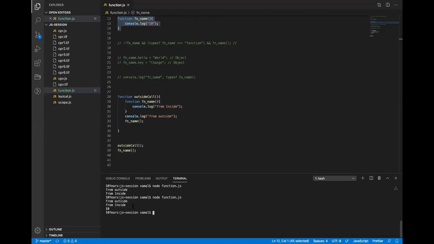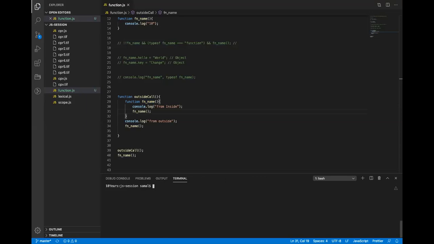I hope this is clear now. It is exactly the same as variables. No difference. All right. Any doubt? Okay. Now tell me what will happen. Making it a little bit complicated.